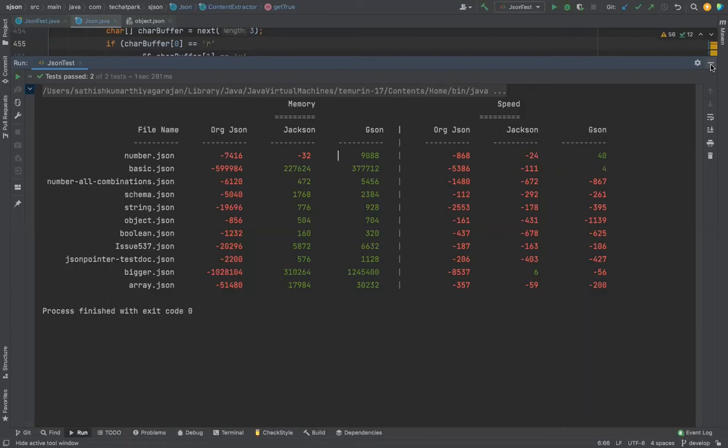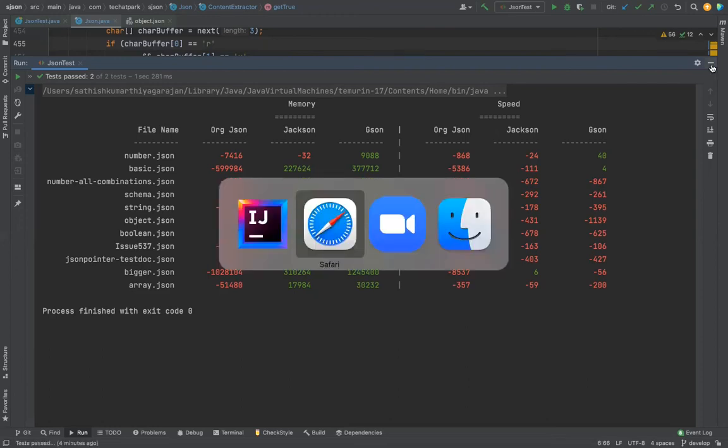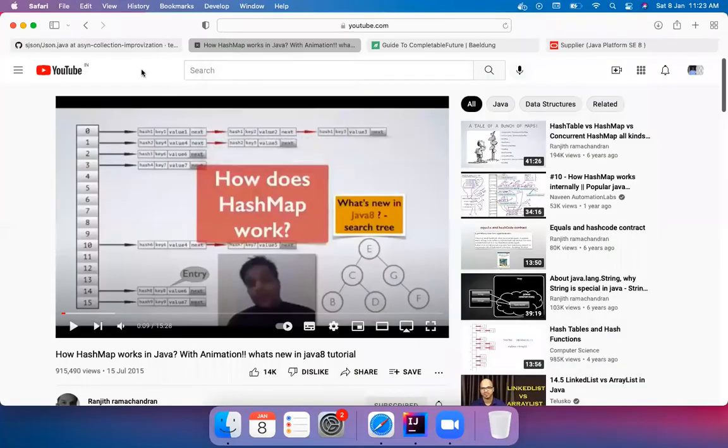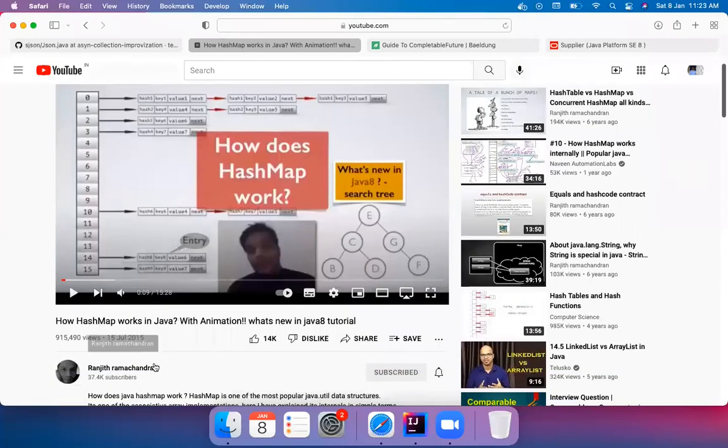So, in order to support collections of data, what is the feature that Java supports? The collection framework, right? This is just my personal recommendation. I have seen many tutorials for collections, and sometimes I find it very difficult if the talk is very technical. As an application developer it is difficult, but it should be very simple. I have seen one person who simplifies collections to a great extent so that anybody can understand. Nowadays he is not doing a lot of videos, but you can check Ranjit Ramachandran's YouTube channel. He's not putting any recent videos, it's all old videos only.